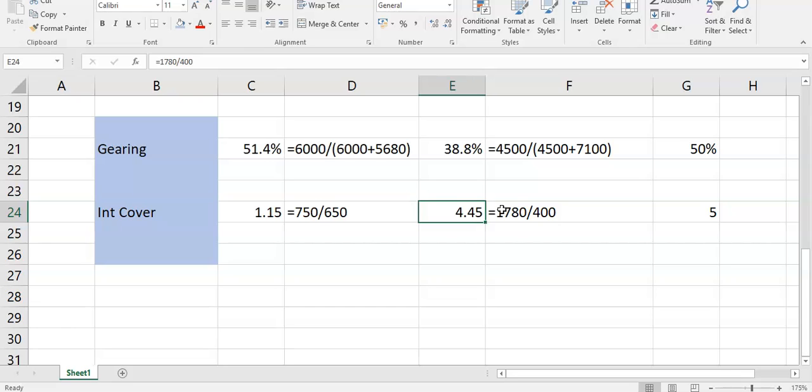So the main driver of the deterioration in interest cover is twofold. Your interest is going up, and that's because you have more debt and a bigger bank overdraft, which of course you pay interest on. And your profitability is falling rapidly. So it's having a double impact on why your interest cover is falling.